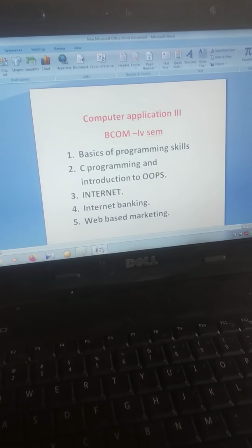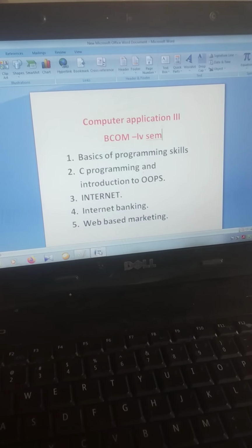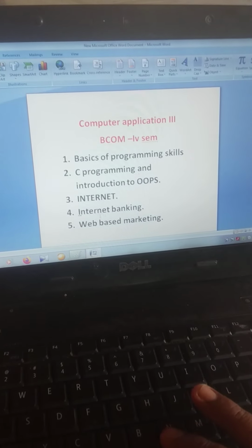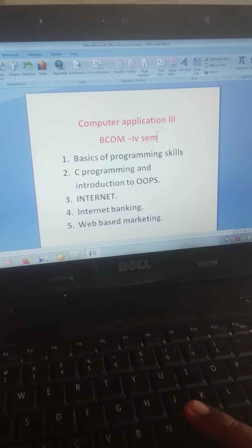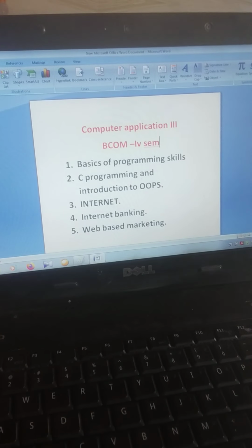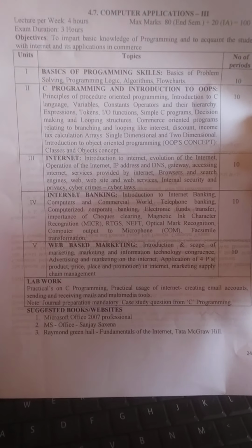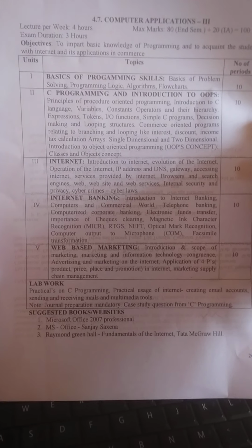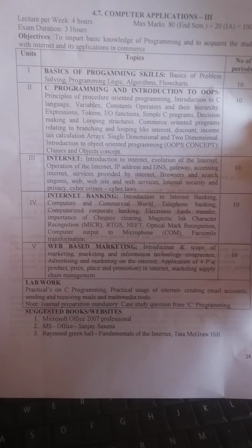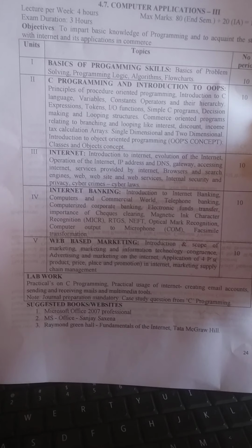So the first chapter is the basics of programming skills, the second one is C programming and introduction to OOPS, the third one is internet, the fourth one is internet banking, and the fifth one is web based marketing. Before that, here is a PDF of your syllabus copy in detail. I have shared it to your group, so please go through that if you want the syllabus contents in detail.